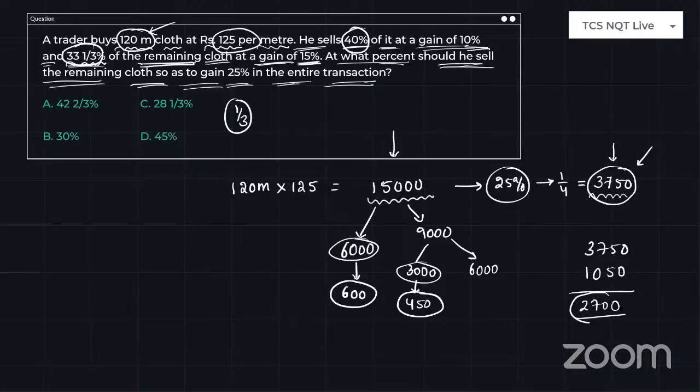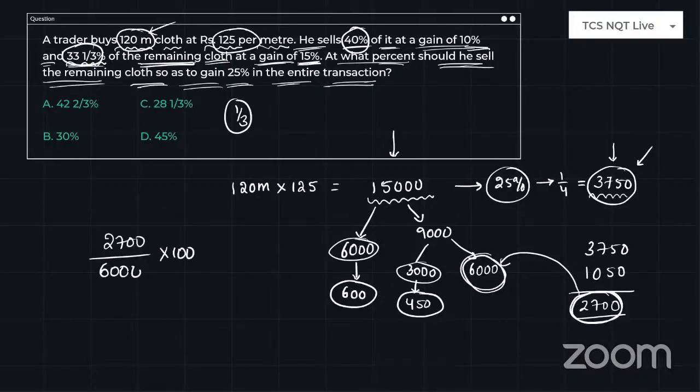So 2,700 rupees you need to get as profit from the remaining amount, which is 6,000 rupees. So 2,700 rupees need to be obtained from 6,000 rupees. So 2,700 into 100 over 6,000. Zeros get cancelled, and this cancels 4 times. The remainder is 30, so 5 times. So 45% is the profit you need to obtain from the remaining amount.